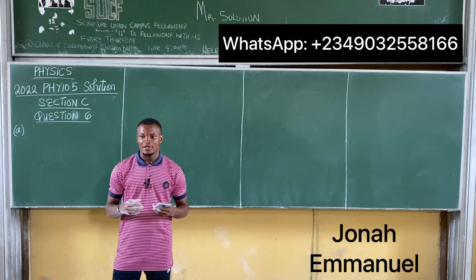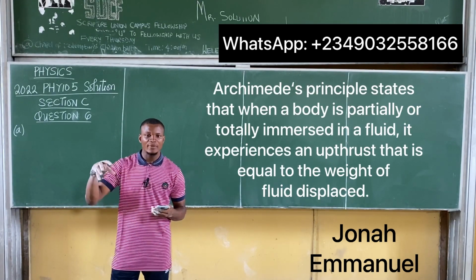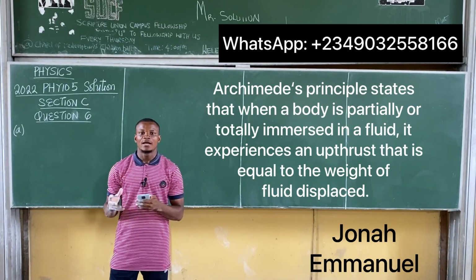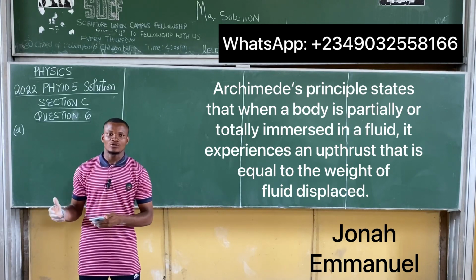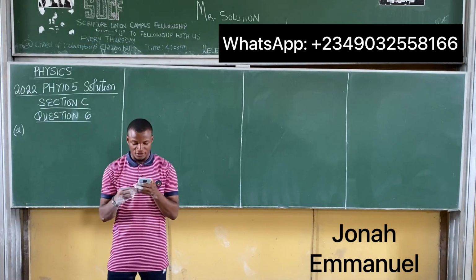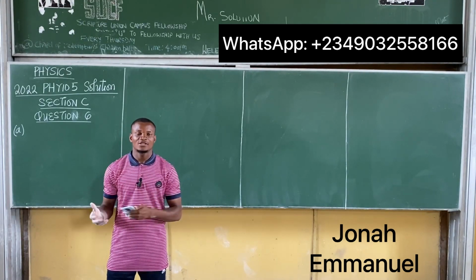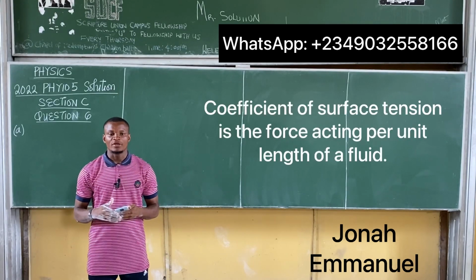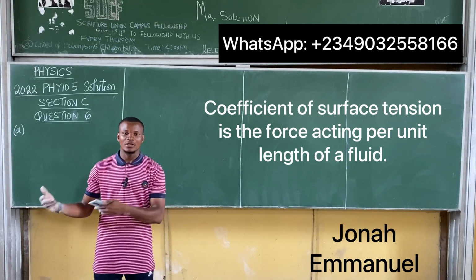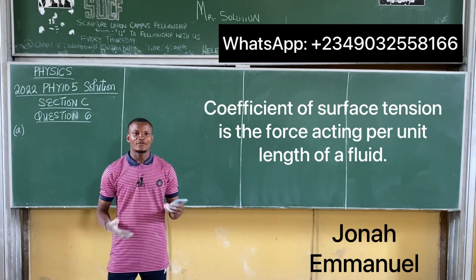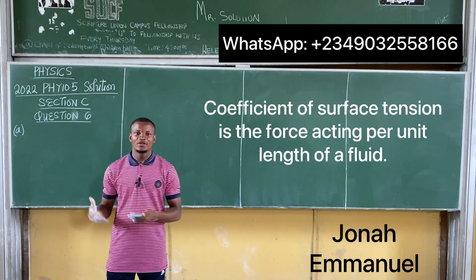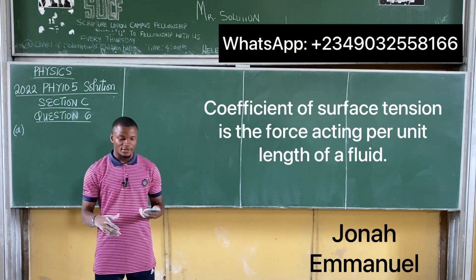Archimedes' principle states that when a body is partially or totally immersed in a fluid, it experiences an upthrust which is equal to the weight of fluid displaced. Next one says coefficient of surface tension. The coefficient of surface tension is simply the ratio of the surface tension force to the length of a material. So coefficient of surface tension is equal to force over length. That's it. Ratio of force per unit length of a fluid. That's all right.